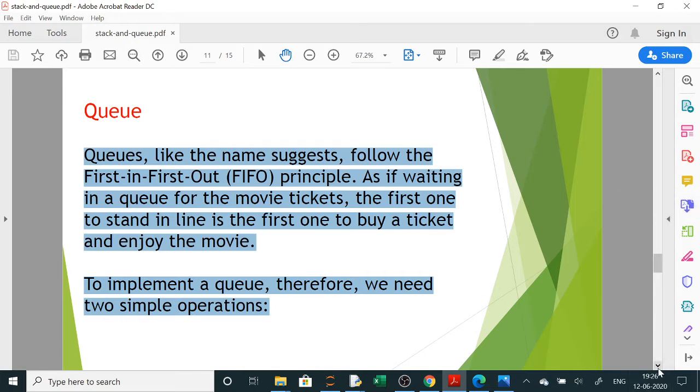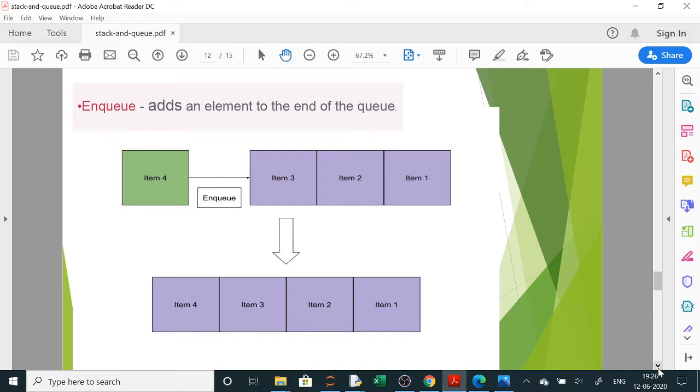So two operations we will do in this. One is enqueue, which adds an element to the end of the queue. This is very easy. A list we will take. We will use append to add an element to the end of the list.